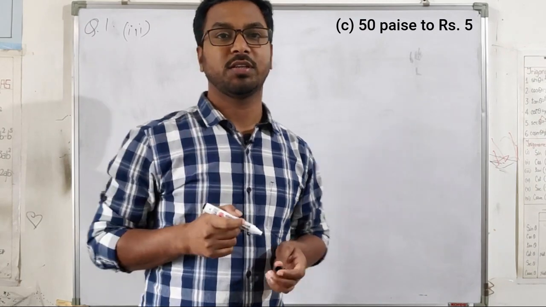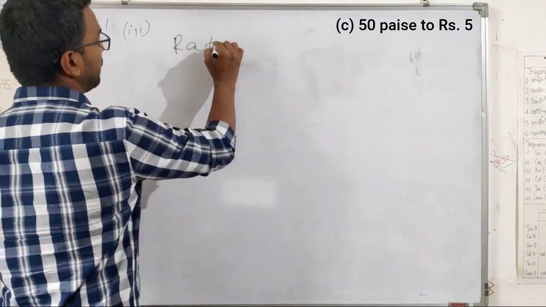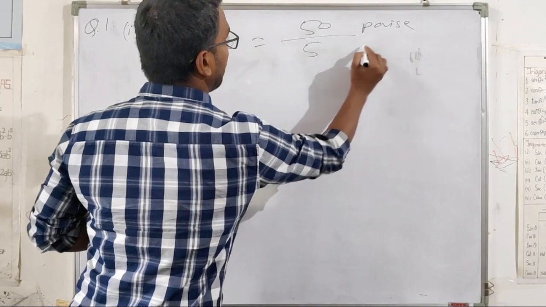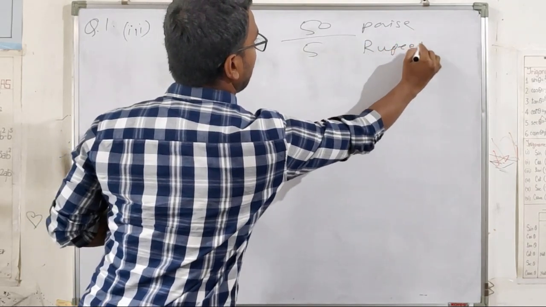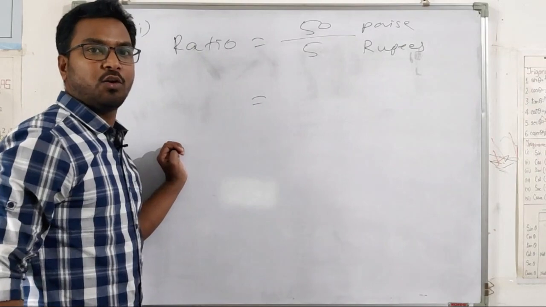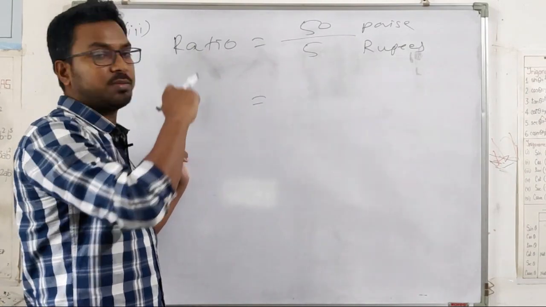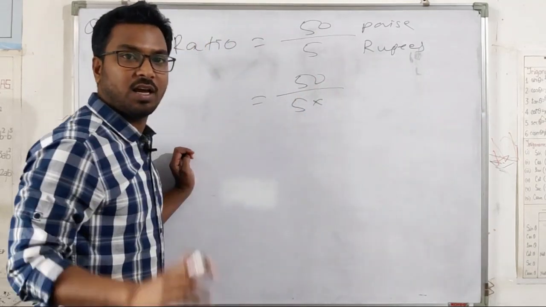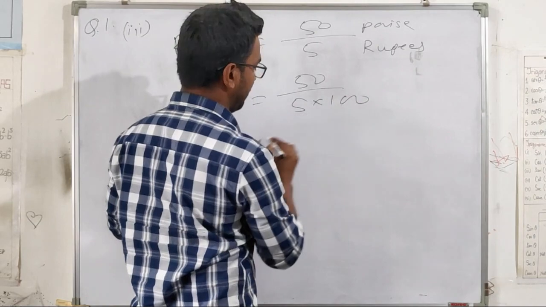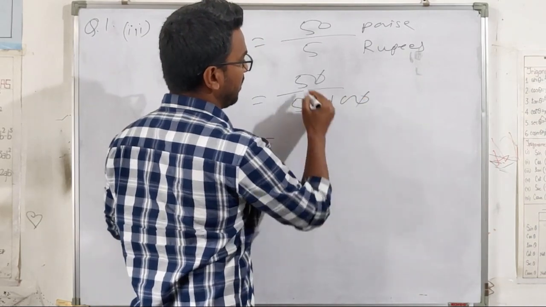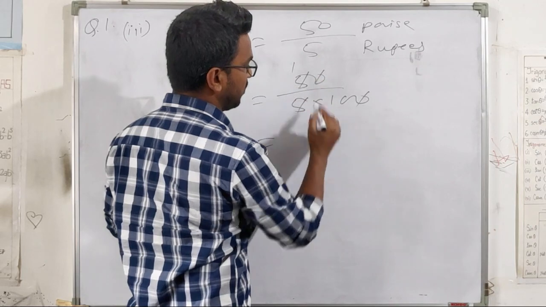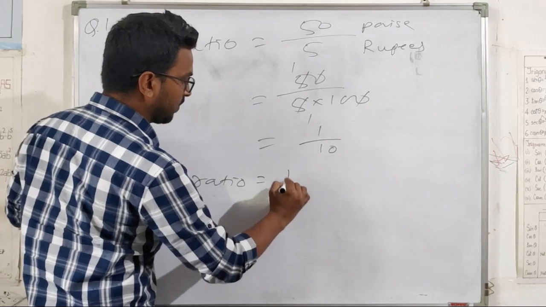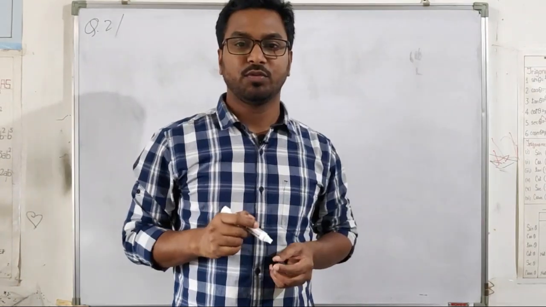Our third question is given: 50 paisa to 5 rupees. So ratio 50 paisa to 5 rupees. So we'll change rupees into the smallest unit, that is paisa. 5 into, in 1 rupee how many paisa? 100 paisa. So we multiply by 100. So it will be cancelled. 5 1s are 5, 5 1s are 5. So this will be 1 into 10 is 10. So ratio will be 1:10. Move to next question.